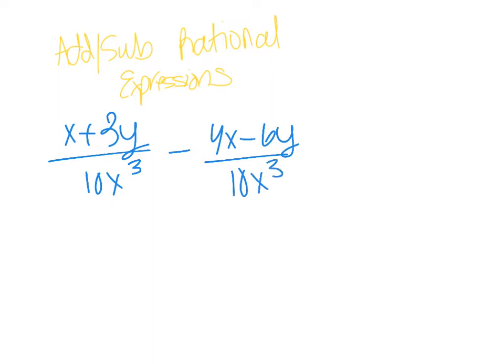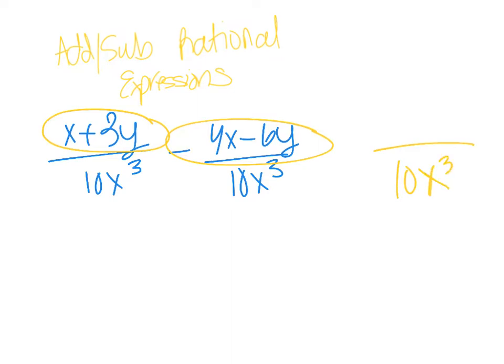Okay, so the idea behind adding and subtracting rational expressions is very similar to adding and subtracting fractions. You need common denominators. In this case, we have common denominators. They both have 10x cubed. So I can go ahead and subtract my numerators, and then I leave my denominator as 10x cubed. I do not change my denominator, okay?